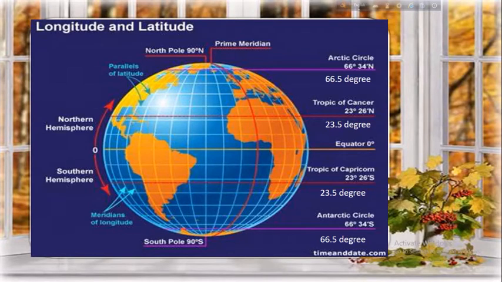Now, here are some important or major four lines we have to know, that is the Tropic of Cancer, which is situated in the northern hemisphere, Arctic Circle, which is also situated in the northern hemisphere. This Tropic of Cancer and Arctic Circle are the major latitudes of the northern hemisphere, and Tropic of Capricorn and Antarctic Circle, these both are the major latitudes of the southern hemisphere.